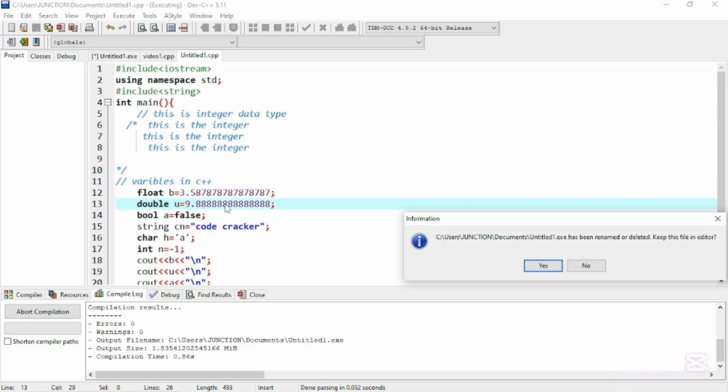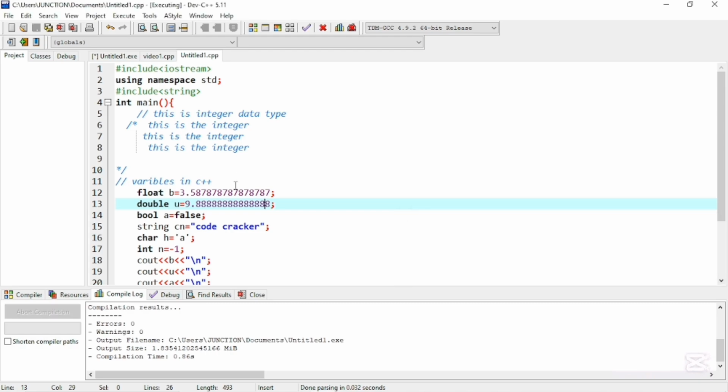First of all I have to clear this out, and if I use a random number like 4 5 6 7 8, let me count, there is 1 2 3 4 5 6 7 8 9 10 11 12 13 14 15 16.